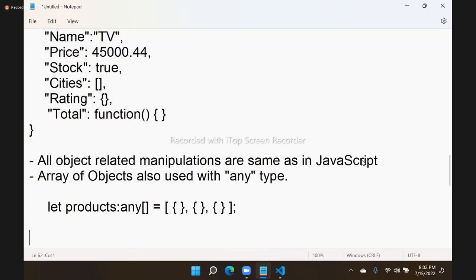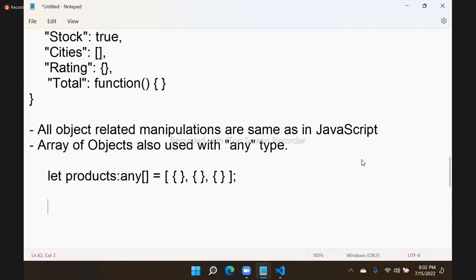If you have to deal with an array of objects, then we configure it in this way. These concepts are the same, there is no change. So technically, array declarations, array manipulations, object declarations and manipulations are all the same.